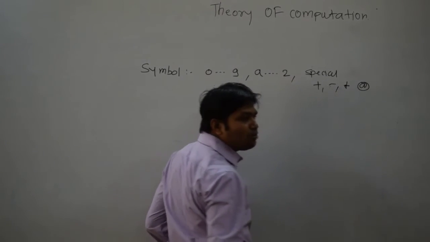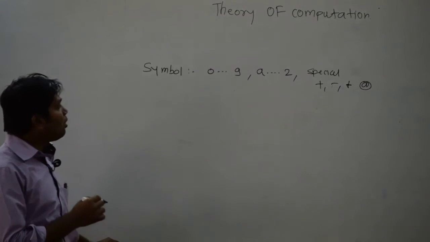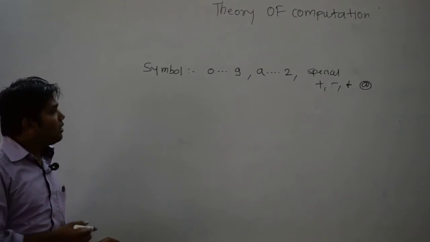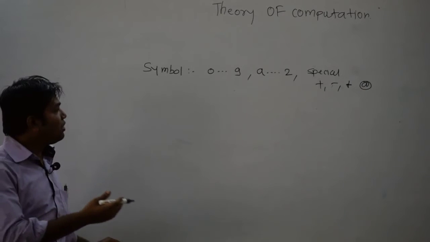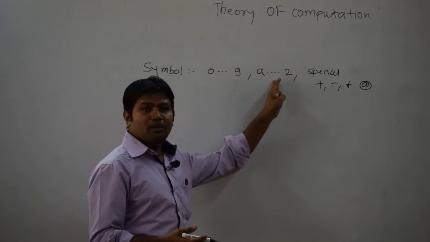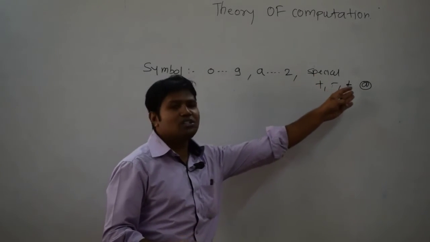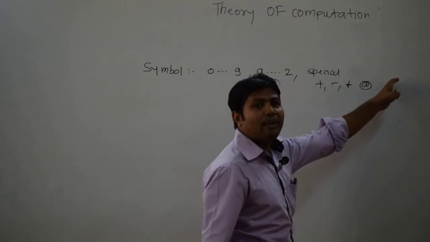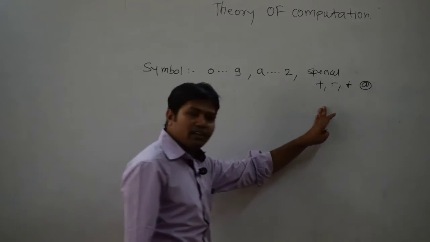So any special symbols and operators come under symbols here. Digits 0 to 9, alphabets A to Z, and some special symbols like at, comma, bracket. All those are symbols.